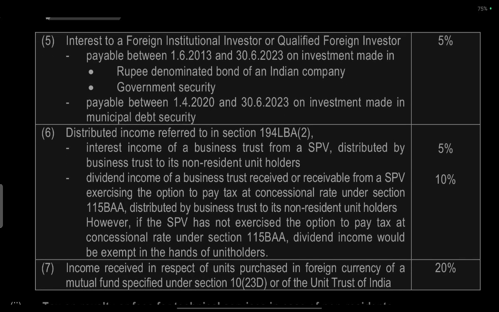Distributed income referred to under Section 194LBA. Sub-paragraph 2: interest income of a business trust from a special purpose vehicle distributed by the business trust to its non-resident unit holder: 5%. Dividend income of a business trust received or receivable from a special purpose vehicle that has exercised the option to pay tax at the concessional rate under Section 115BAA, distributed by the business trust to a non-resident unit holder: 10%. However, if the special purpose vehicle has not exercised the option to pay tax at the concessional rate of Section 115BAA, the dividend income would be exempt in the hands of the shareholder.